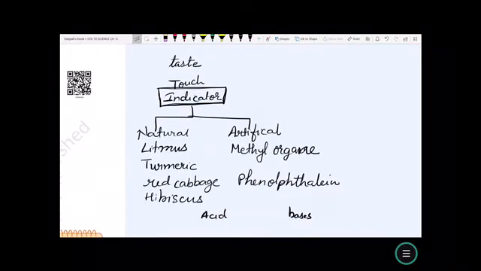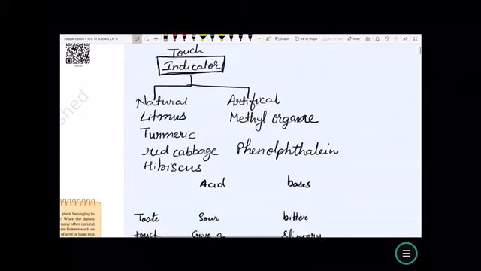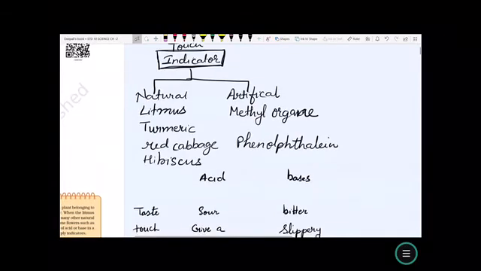But here we are going to talk about indicators which will indicate whether a substance is a salt, acid or base. These indicators are generally of two types, natural indicators and artificial indicators.